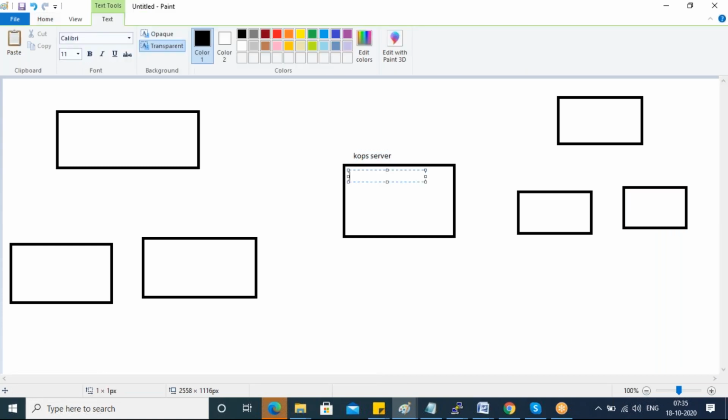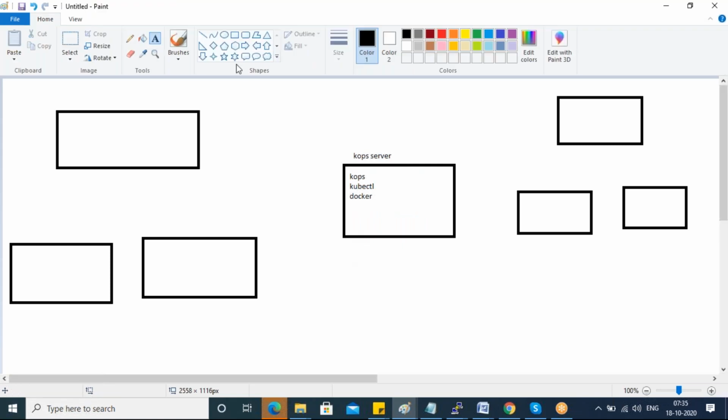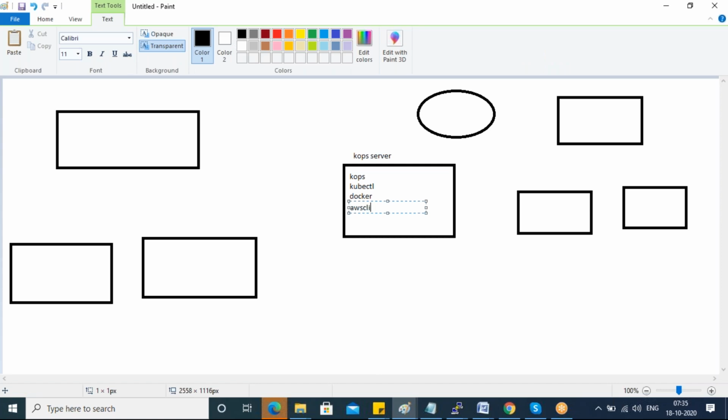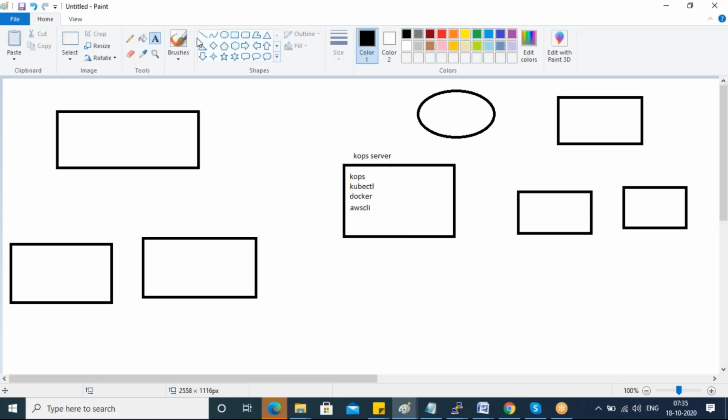Here, what we will do means we will install kops, kubectl, Docker. And for our AWS account, example, this is your AWS account, we will also install AWS CLI here on top of this kops master. And we will give access to this account from this kops master. So it will connect to your AWS account. It will launch one master and two worker nodes with Kubernetes installed on top of it. That is what this kops method is, guys.